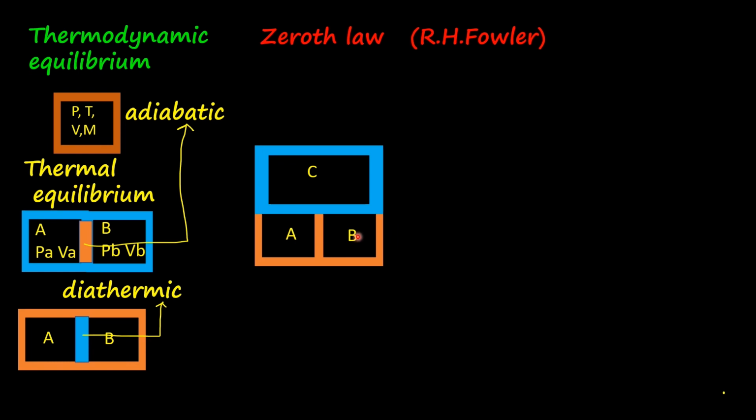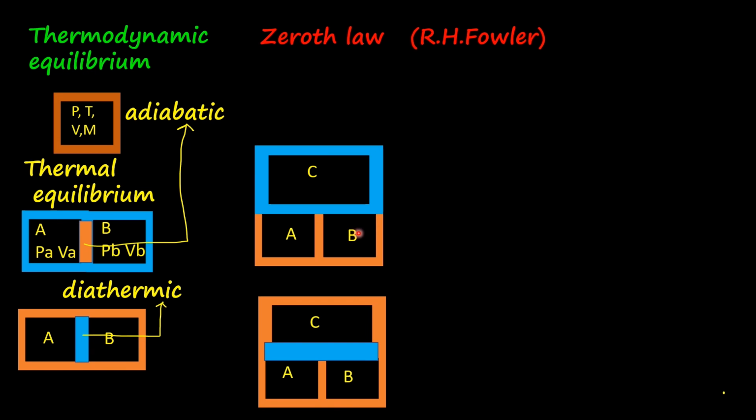At the same time, they are individually separated from a third system by a diathermic wall. Okay, what will happen in due course of time? A can exchange energy with C, B can exchange energy with C. But C will always exchange energy with the environment. So you cannot expect that system to attain thermal equilibrium.